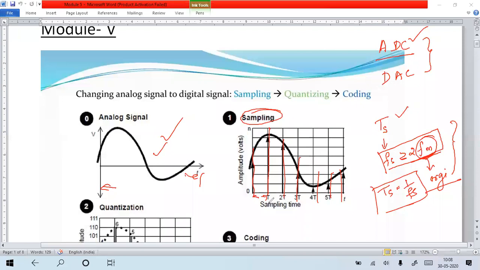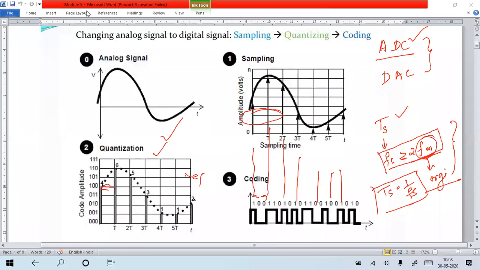Now quantization means the voltage is also split into a number of samples. So that is called quantization. When your sampling is over, it is like you are splitting vertically. Now horizontally you have to split. That is quantization. So that means the voltage is split into different levels, horizontally.